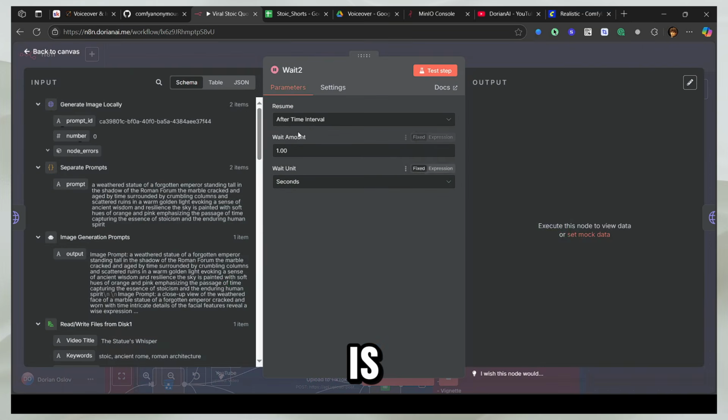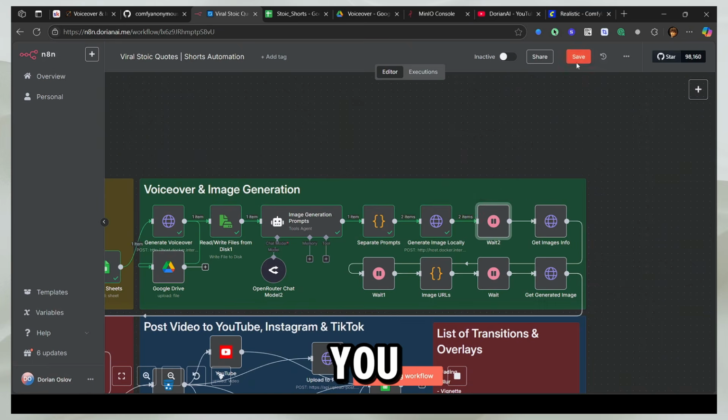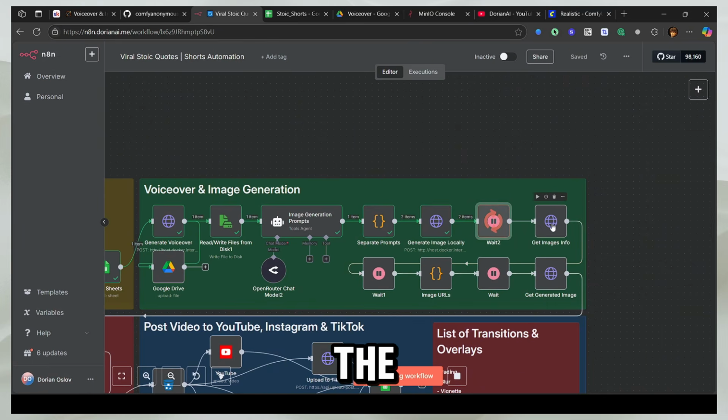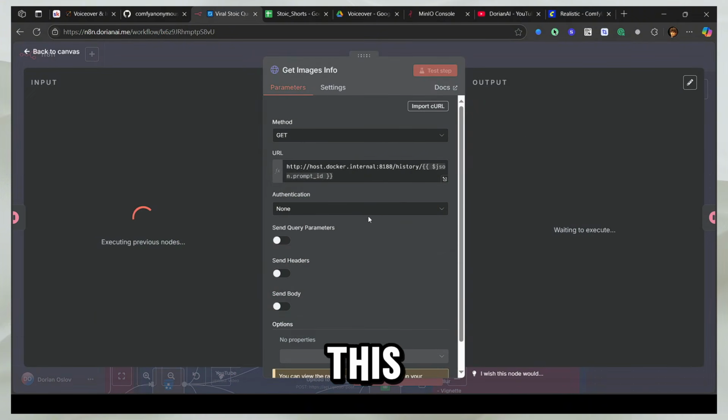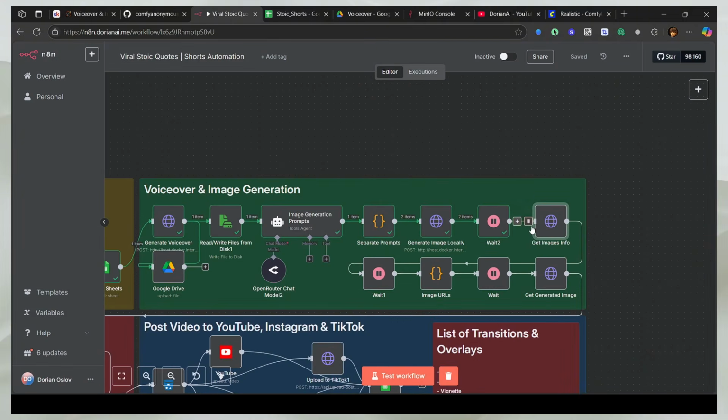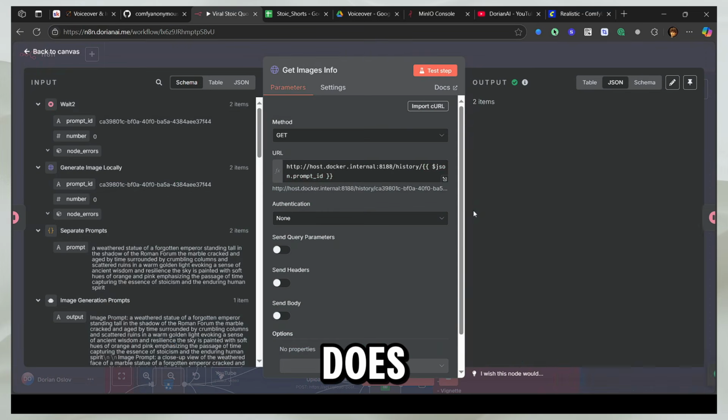So what I'm going to do is actually put in 10 here and then test the step. So then I'll have to wait 10 seconds and you can just configure this according to your computer. Because after this is run, I can get the images information. And let me show you this tab. So it actually goes ahead and according to the prompts we got, it fetches the image information. So what I'm going to do is run this step now and you'll see what it does.